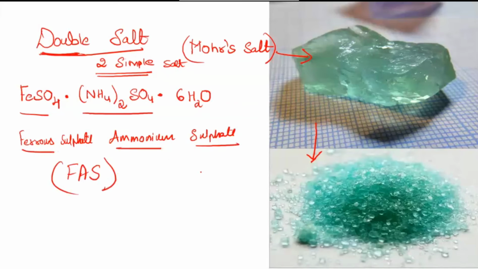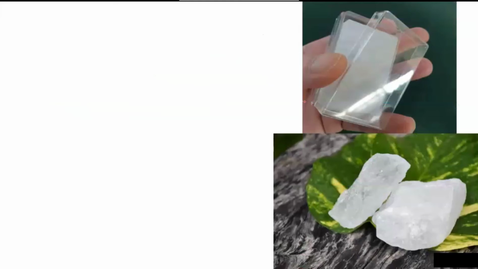Then there is another example I've taken here, potash alum. You might have seen this. I don't know whether everyone is familiar with this potash alum. It is used by men also. Why? Because when they do shaving, after shaving sometimes there are chances of cuts, and those cuts lead to bleeding. This potash alum is an antiseptic. If you apply it on the skin, it will coagulate the blood. It will not allow the blood to come out. It will help harden that blood, so coagulation of the blood will be done using this potash alum.